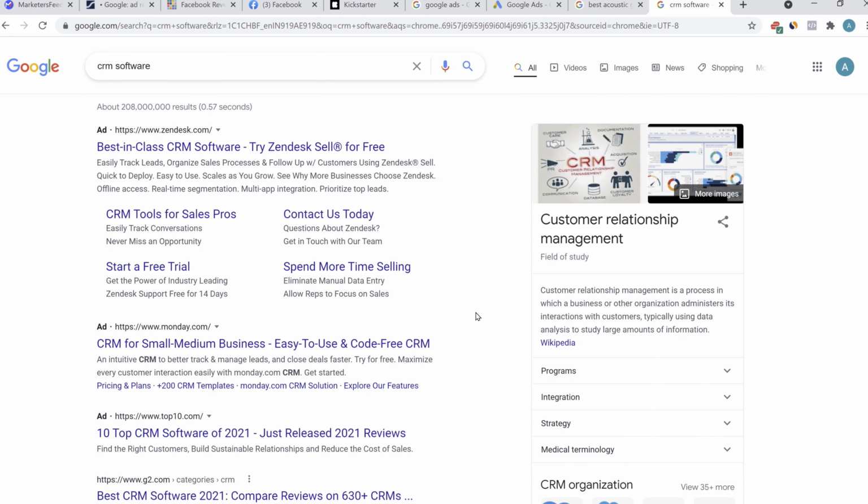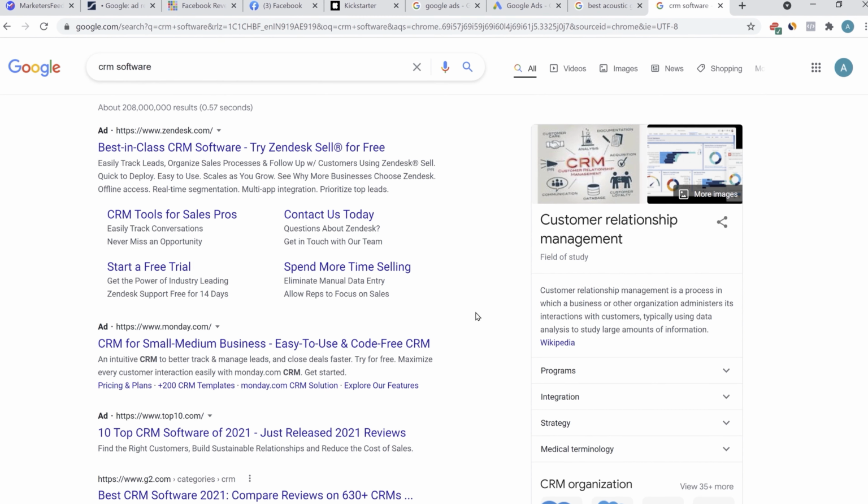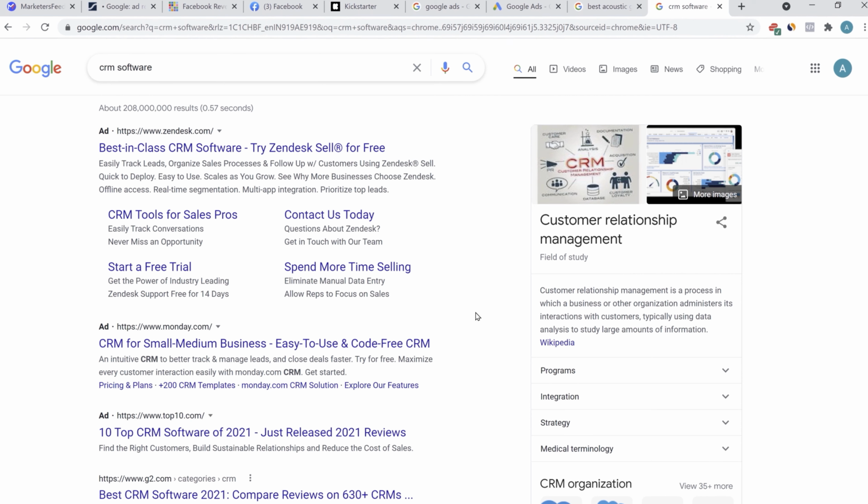But if you have just started your company or your business, it could be a small business, it could be a lead generation business, whatever it is. If you don't have the time and the patience to create a website and to scale it up using SEO, which might take a few months or years, then you can go for Google Ads, which will give you instant results.